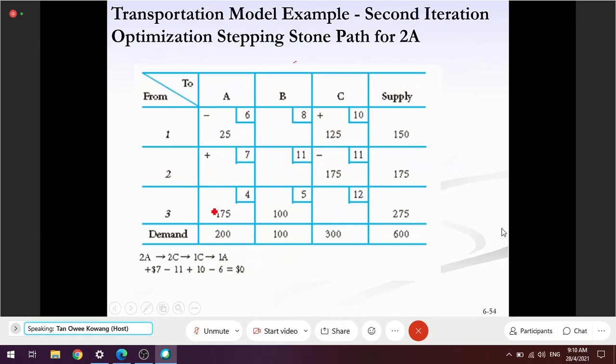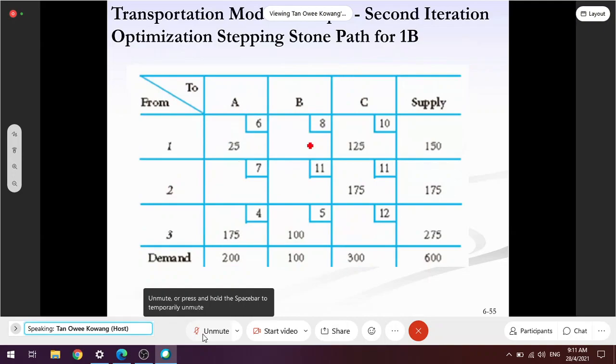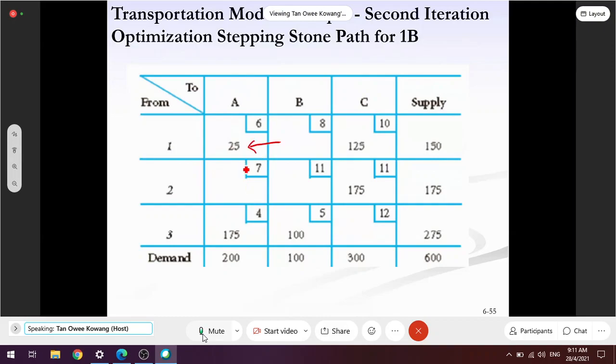2A dah. 2A yang tadi buat. Then 1B. 1B nak lompat ke mana lah? 1A, okay, then? Then, dah boleh balik ke tempat asal.